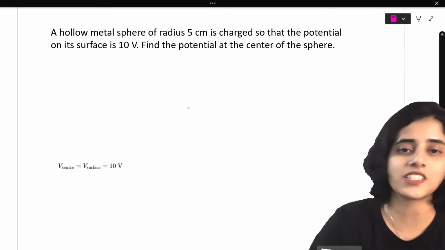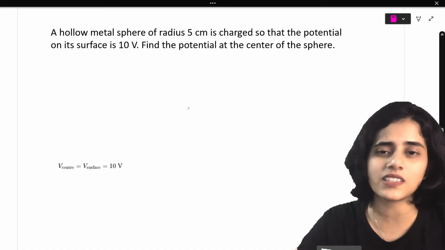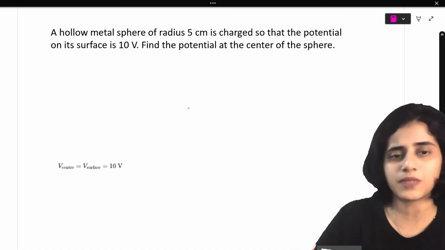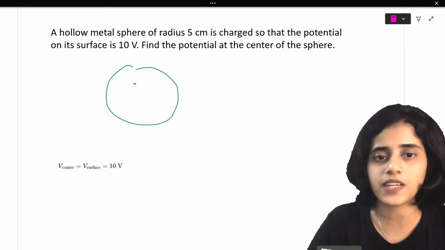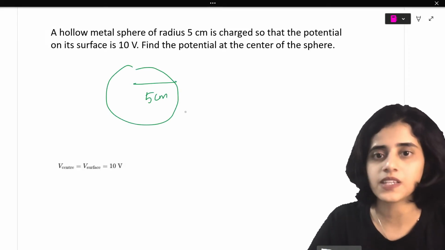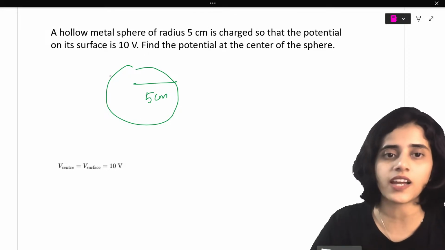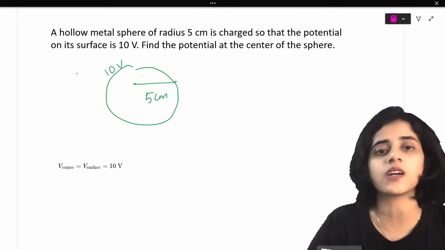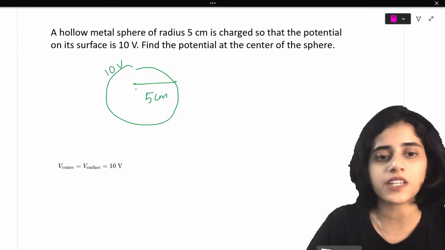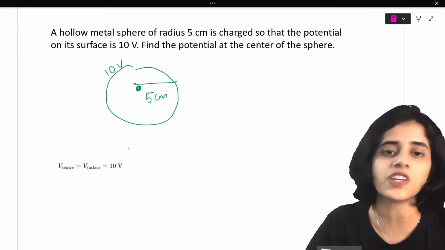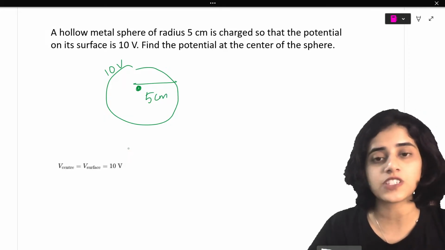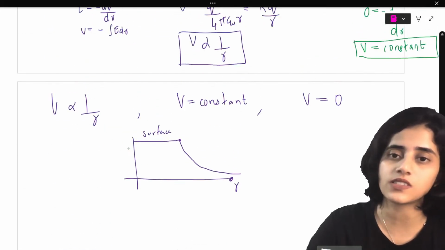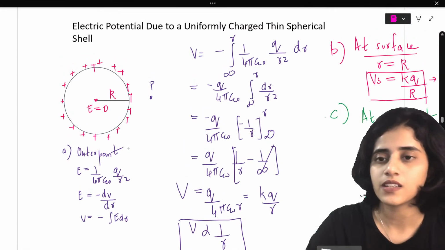Okay, next question. This similar question we've done, but yeah, let's do it. A hollow metal sphere has a radius of 5 centimeter. It is charged such that the potential on the surface is now 10 volts. Find the potential at the center of the sphere. So what will the potential at the center of the sphere be? This same thing, we have to use this formula.